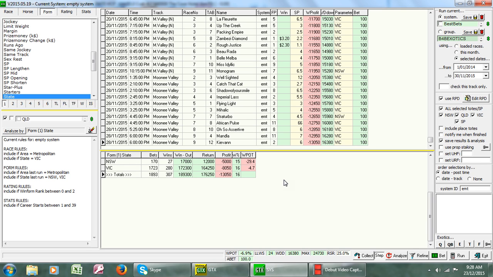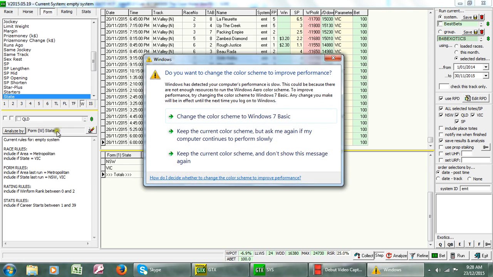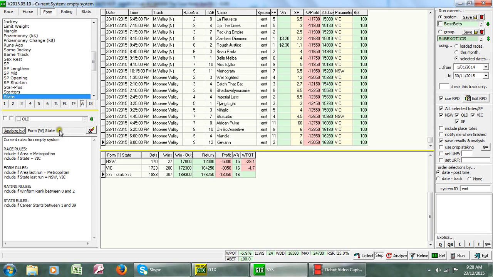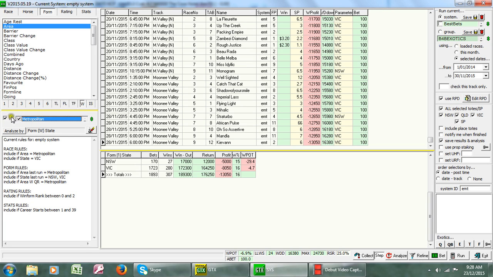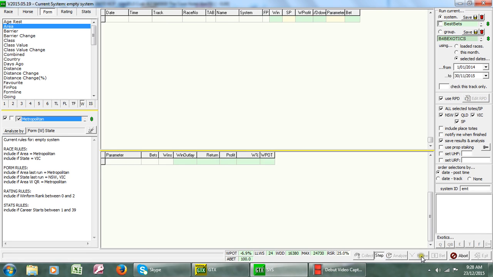Now we can have a look at one further area. What we've got here, the W means win form. We can actually have a look at the win form qualifying run and analyse by the state that the win form qualifying run was in, and also we're going to restrict it to horses that were racing in the Metropolitan area. Okay. Alright, so when we refine this again, it's going to go back and have a look at that.